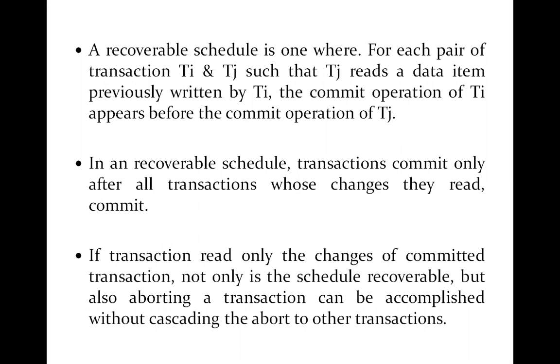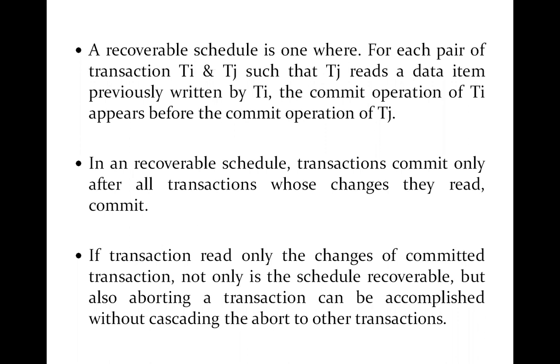For example, suppose there is an object A which was originally with the value equal to 5, and later on the transaction T1 has changed it to 6, and then after that T2 has changed the same object value to 7, and now T1 is going to abort. When T1 aborts, it will undo all the actions.